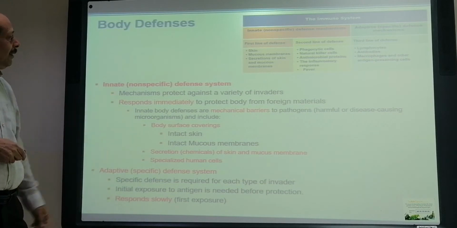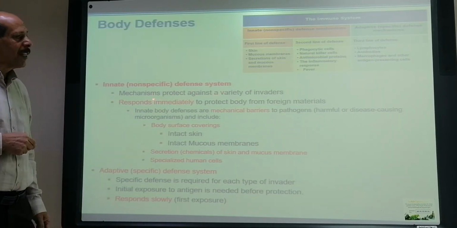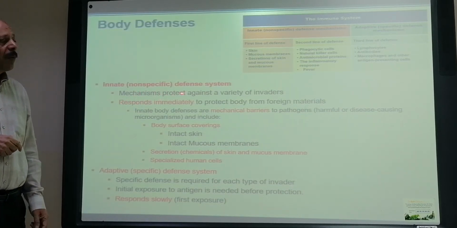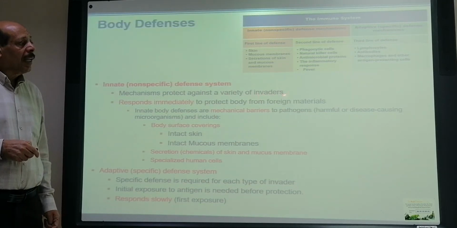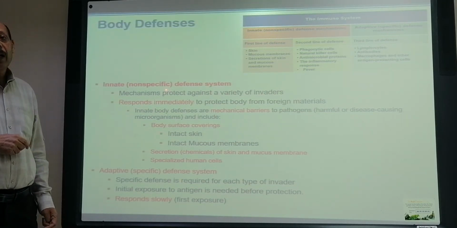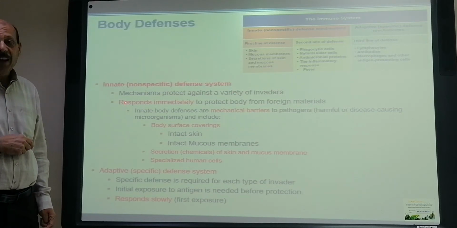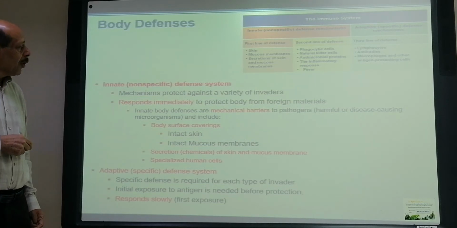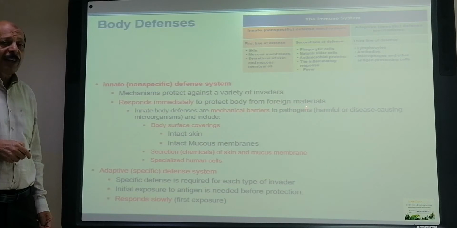So the innate responses, or non-specific defense mechanism system, is a mechanism that protects against a variety of invaders: bacteria, virus, fungal, all antigens. So it will act against all antigens. It responds immediately to protect the body from foreign material.